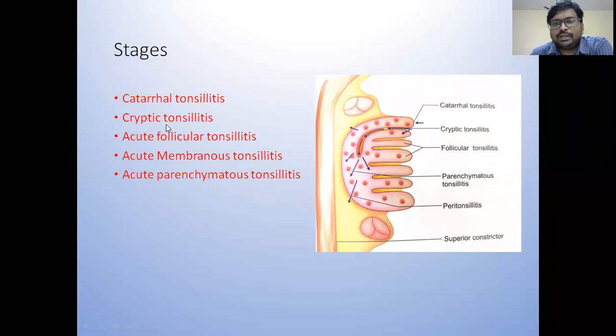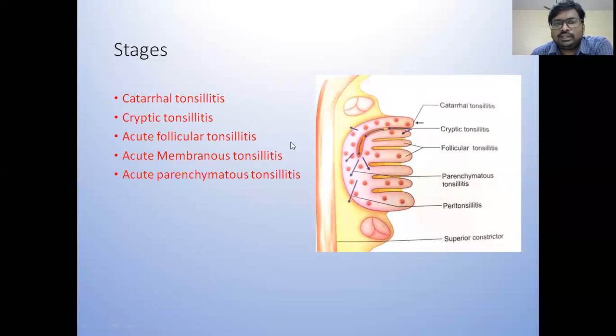Next one is the cryptic stage. This inflamed epithelium continues into the crypt. Even the epithelium of the crypt is involved in this stage. The inflamed epithelium of the crypts secretes exudates, so at this stage the crypt is filled with exudates. Next one is follicular tonsillitis. At this stage, you can see the crypt is filled with yellow colored fluid. Yellow colored fluid is pus.